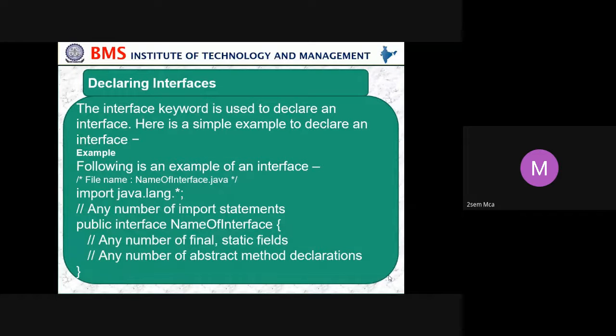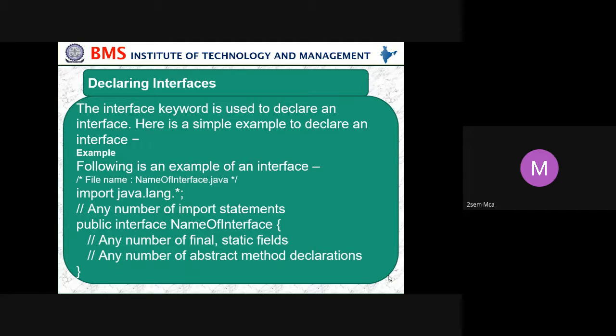Name of the interface, you can give any name. It is not restricted, any name you can give, but we should be clever enough. Always the name of the interface and the file name of the interface should be the same. Then any number of final static fields, and any number of abstract method declarations.